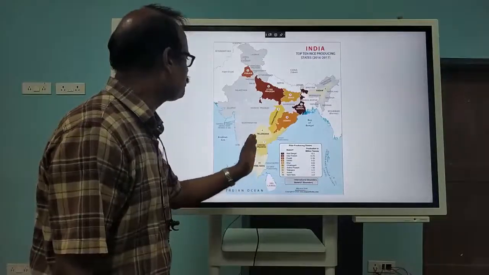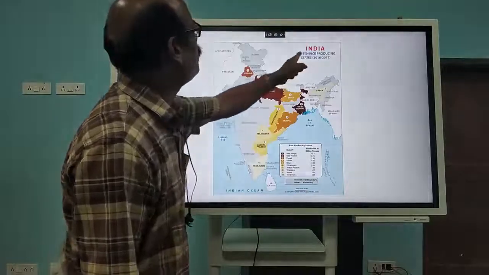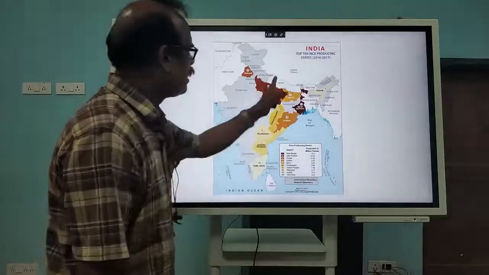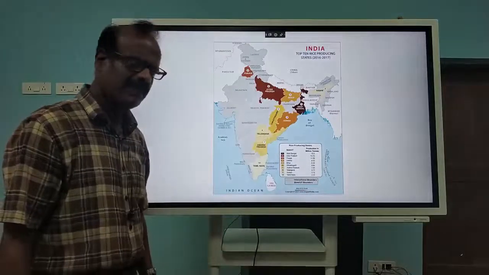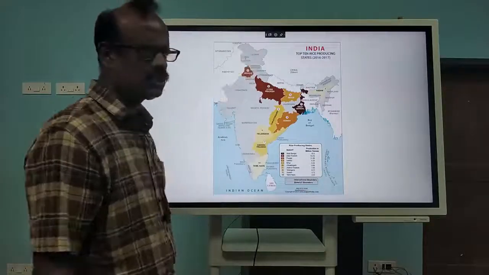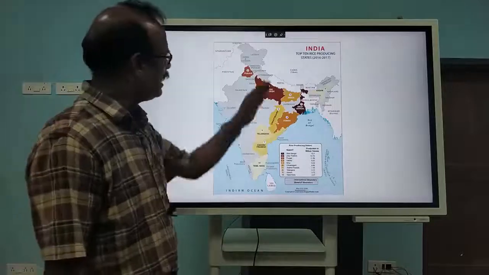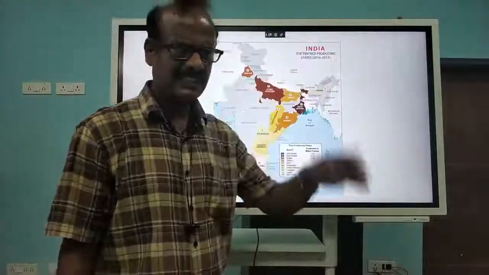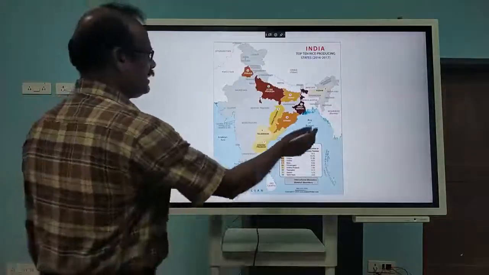Tamil Nadu, Andhra Pradesh are the major producers. The top 10 states are shown, but other states also produce rice. As I told you, in Jammu Kashmir they also do terrace farming and cultivate rice during the summer season. So rice is grown all over the country.